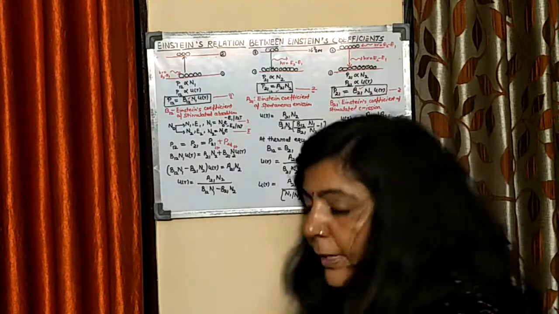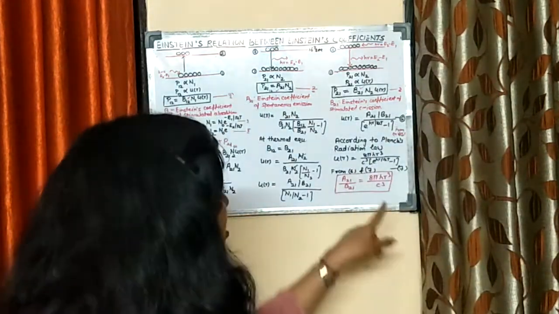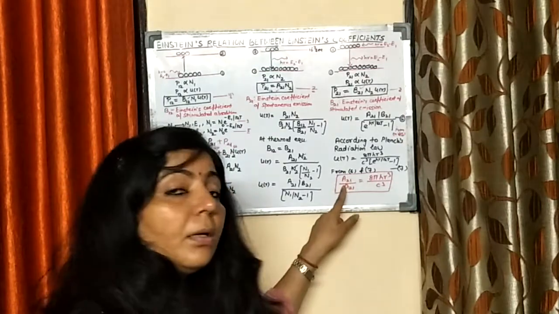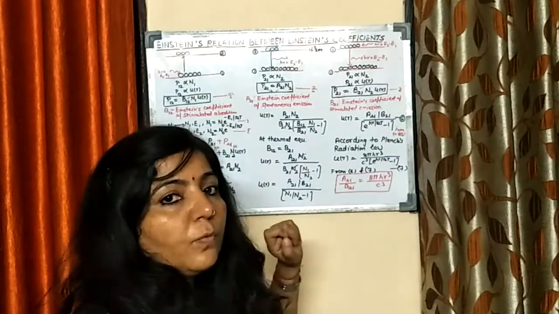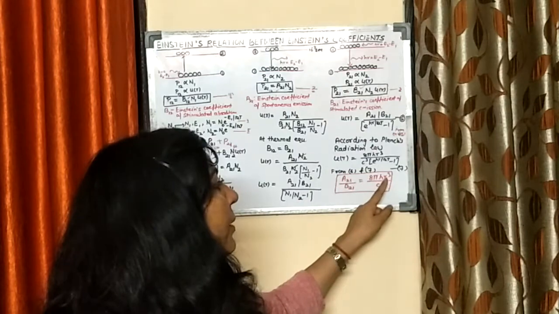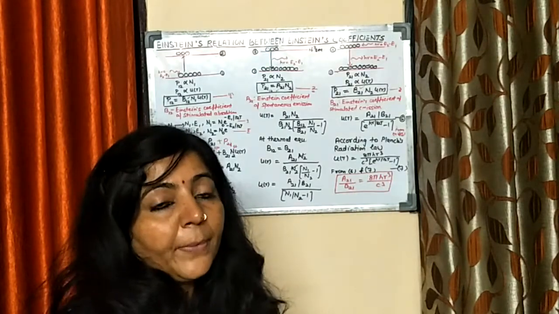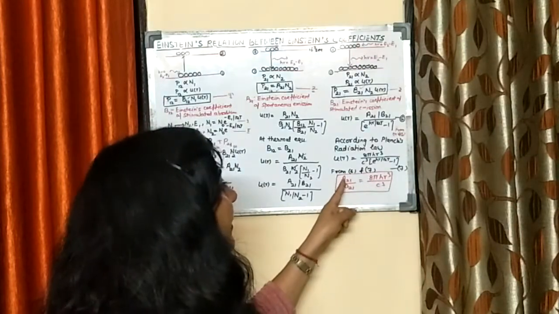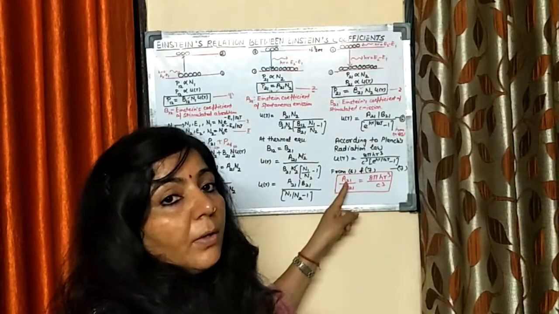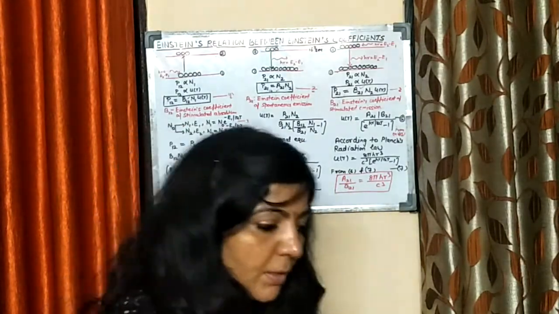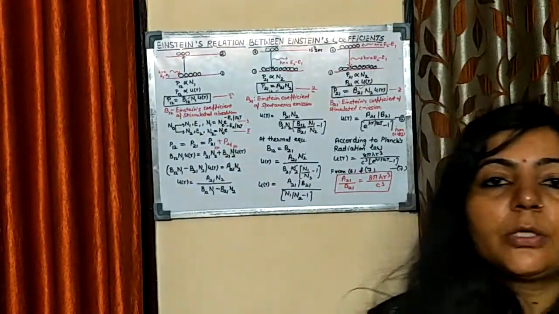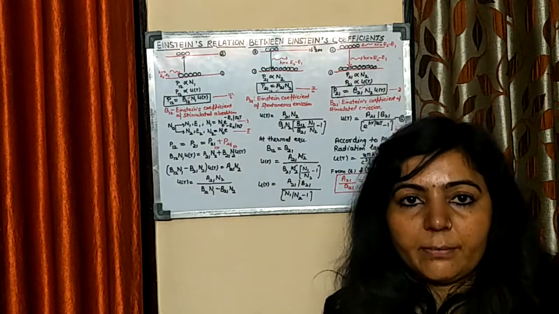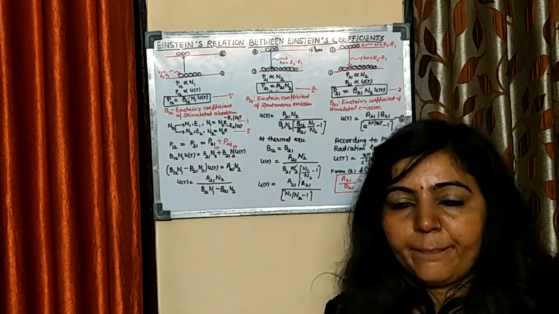As you can see here, 8 pi is constant, h is constant, c is constant. It means this A21 upon B21 depends upon the cube of frequency. So the greater the frequency, the greater will be the transition probability of spontaneous emission. It means spontaneous emission will be more probable as compared to stimulated emission if the frequency is higher.